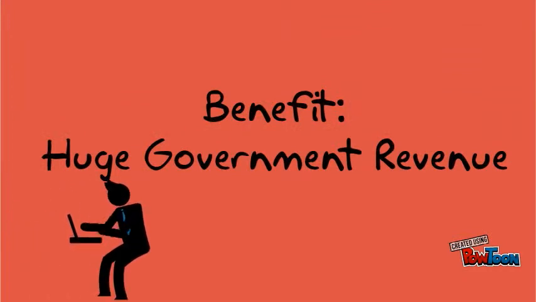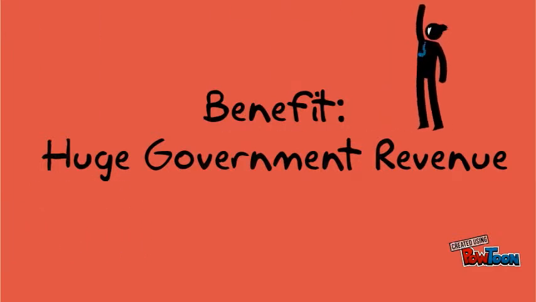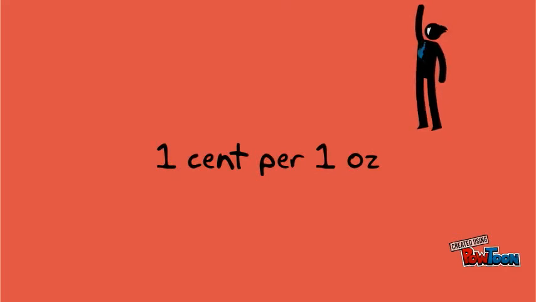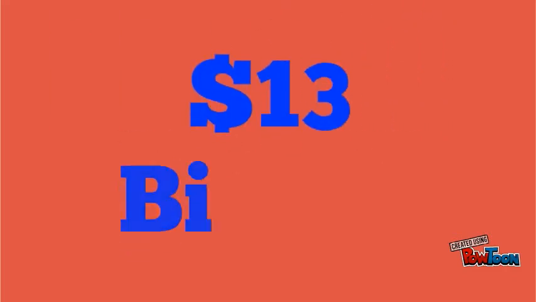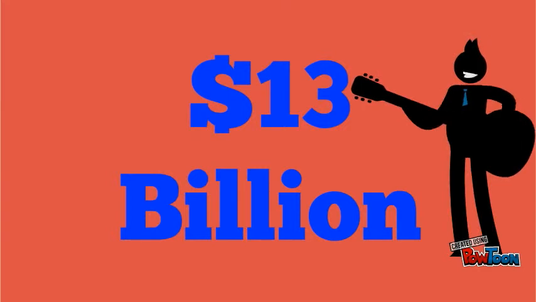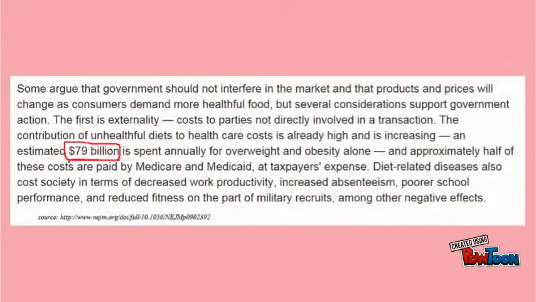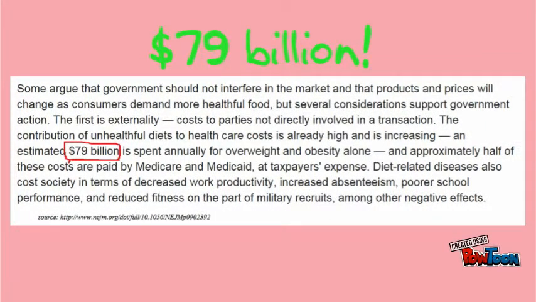According to a study by Clara Wang, an assistant professor at Columbia University, a penny tax per ounce on sugar-sweetened beverages would generate at least $13 billion a year. There are also indirect benefits from saving healthcare costs related to obesity. By one estimate, the U.S. is spending $79 billion a year on obesity-related healthcare.